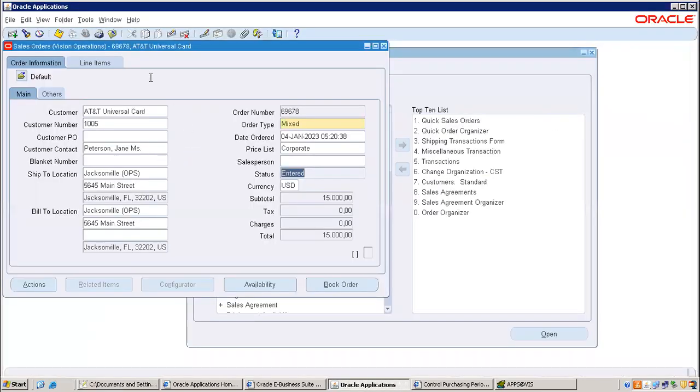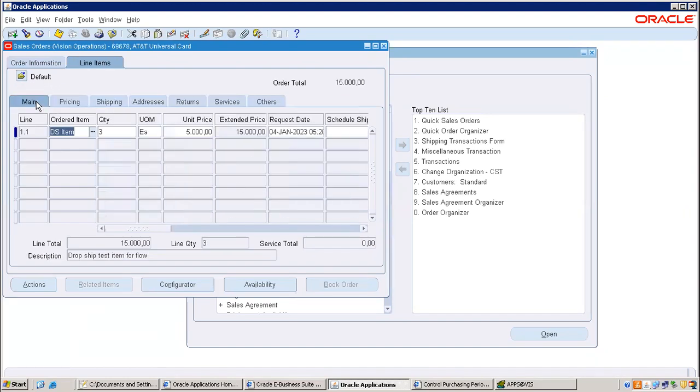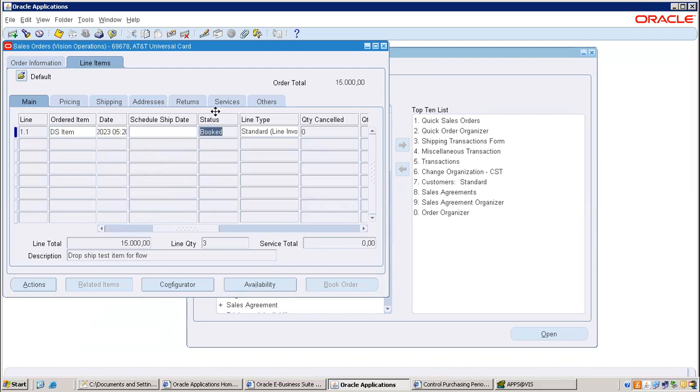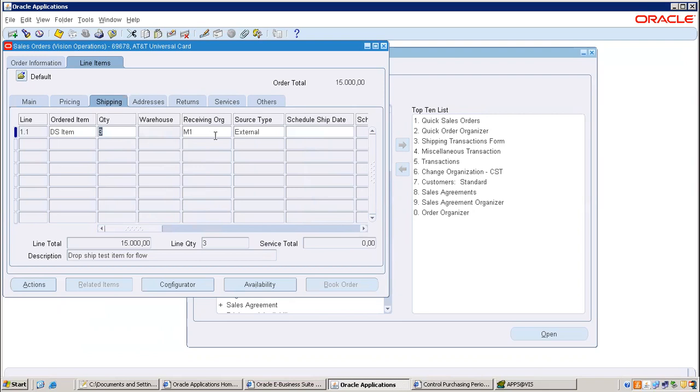Now we need to book the sales order. For booking, book order, can you guess what will be the status at line level? In O2C, waiting shipping, yes, that is a normal O2C. But in case of this one, it must be booked. If you are not able to see booked status, that means you could have forgotten this step. Source type is external. Okay, or else whatever you have done, you need to recheck properly.